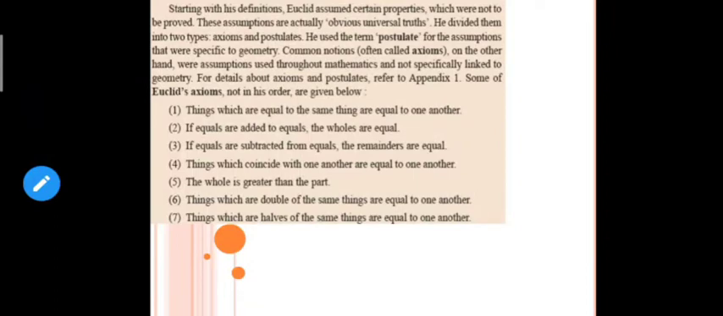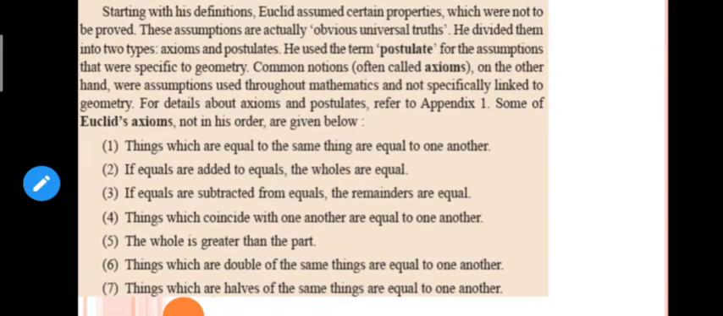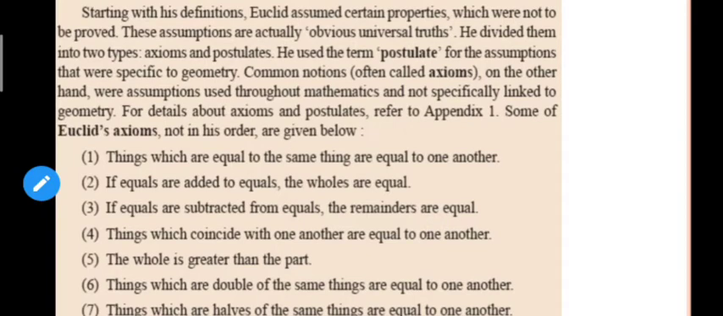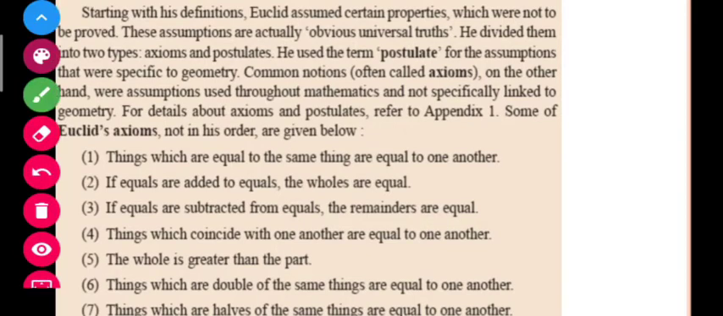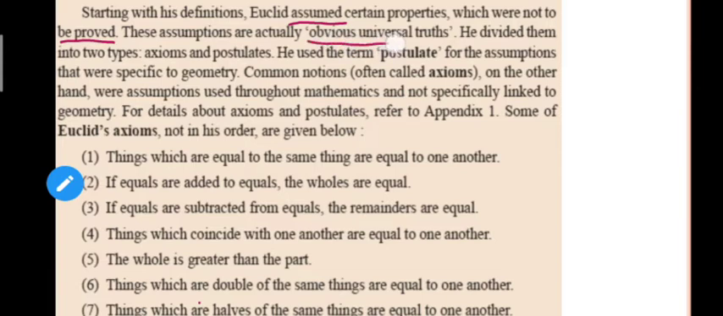Students, now let us move to the next concept that is given in this chapter, that is axioms and postulates. So let us see what it is written here. Starting with his definitions, Euclid assumed certain properties which were not to be proved. Here it is written that Euclid had assumed certain properties which need not be proved. These assumptions are actually obvious universal truths.